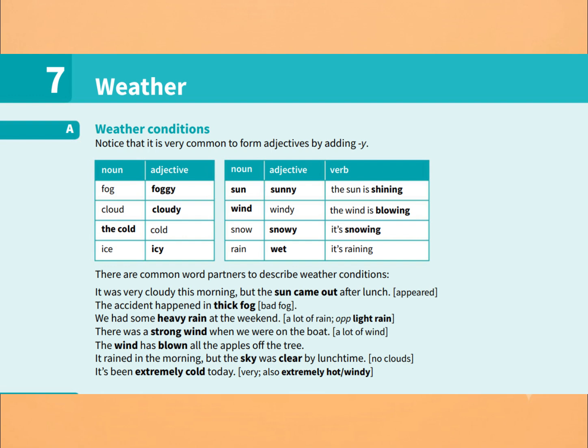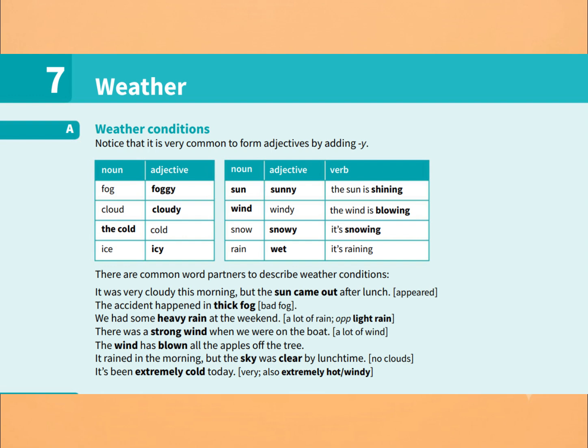Today, we are going to learn useful vocabulary for describing weather conditions, rain and storms, and different levels of temperature. A. Weather conditions. Many weather adjectives are formed by adding the letter Y to a noun. The noun fog becomes the adjective foggy. The noun cloud becomes cloudy.